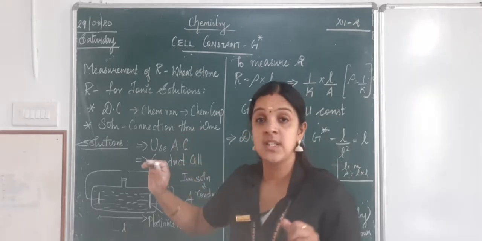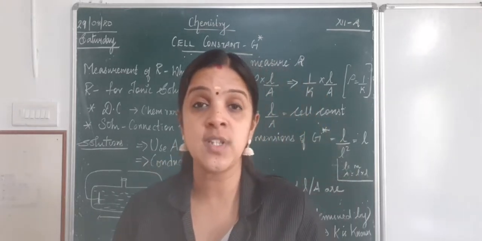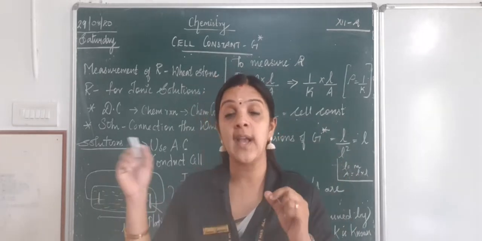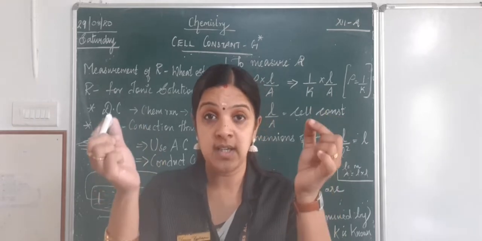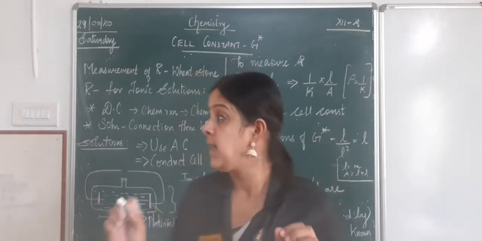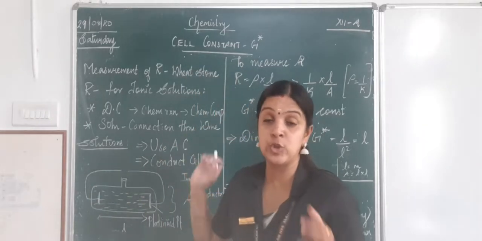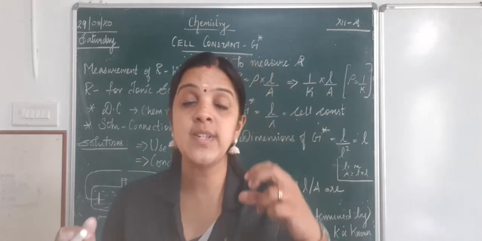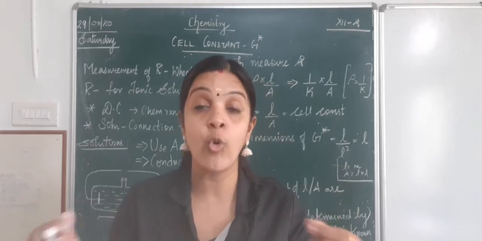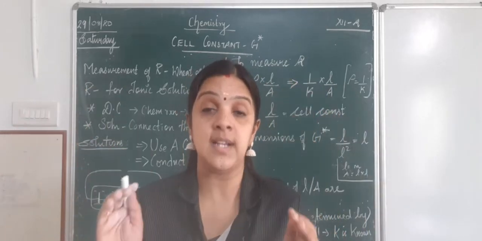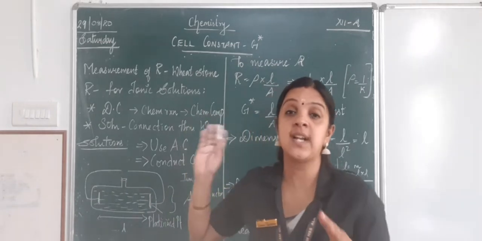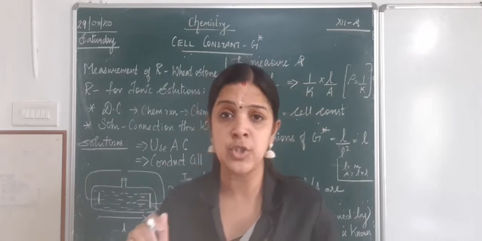The next one is, in case of metallic conductance, to calculate the resistance, we use a wire and connect it to the solid because it is a metal. You can connect it. But imagine, children, what happens in case of solution. It's a liquid. So in liquid solution, you cannot just insert a wire and keep it. You need some solid support which can hold the wire and help in carrying the current. So these two are the main issues with the ionic solutions.